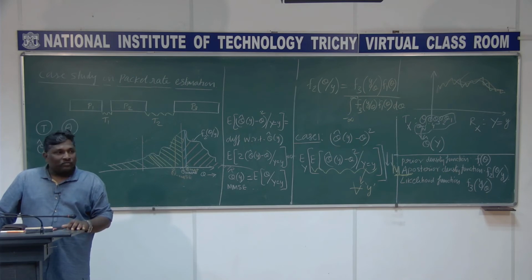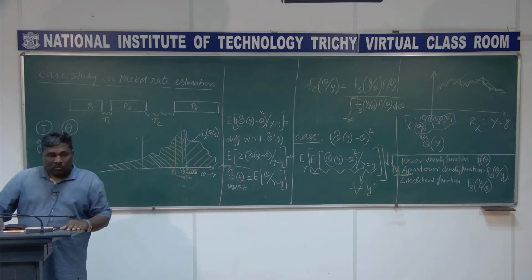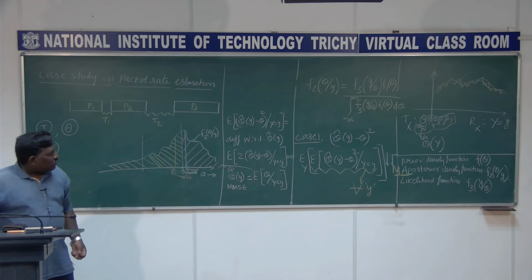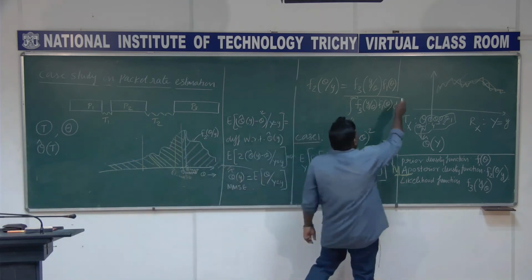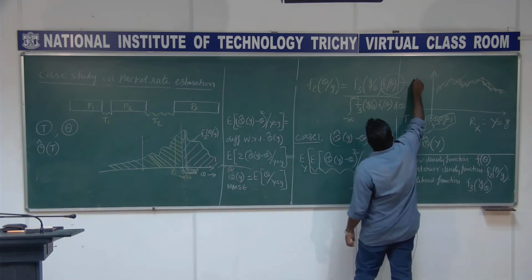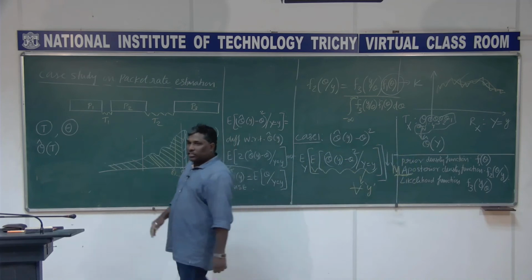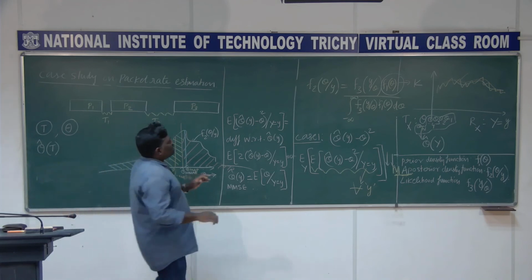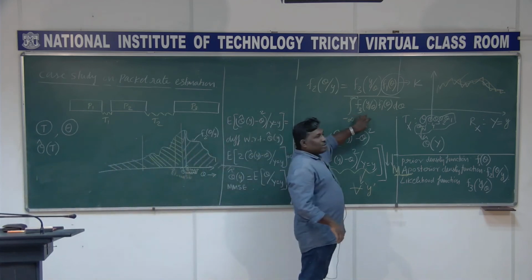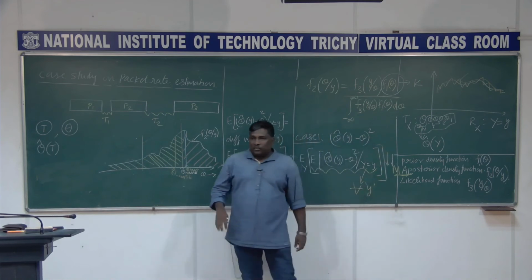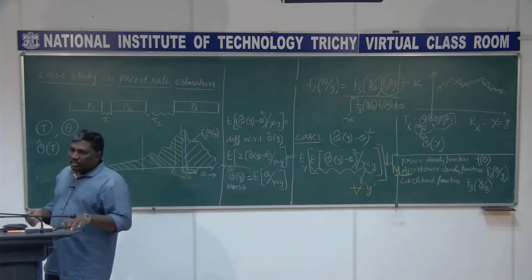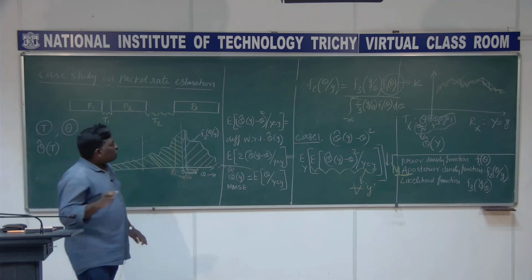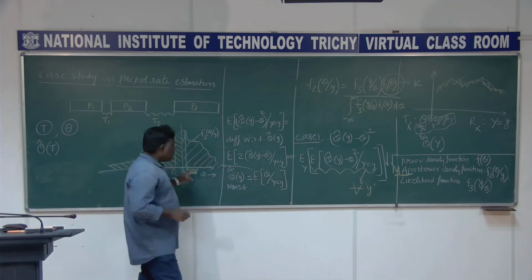That is tricky, and in fact many real-time applications have this problem. In that case what they do is they assume this f1 of theta as constant. It means that it is uniformly distributed, it is just a constant, and you see that this denominator is a function of y, that is not going to play an important role in finding what theta is. So now I go for the third rule, which is MAP.